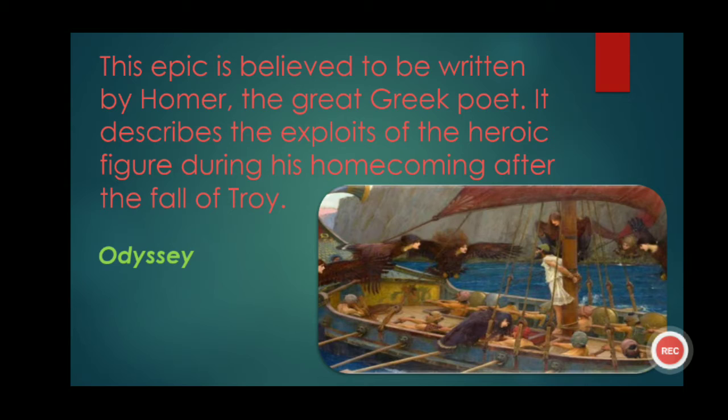Children, the first epic that we read, Iliad, is also written by Homer, a great Greek poet, and this epic, Odyssey, is also written by Homer. This epic tells the 10-year struggleful journey of Odysseus, the main hero of this epic, returning to the island of Ithaca from the war of Troy after the Trojan War.